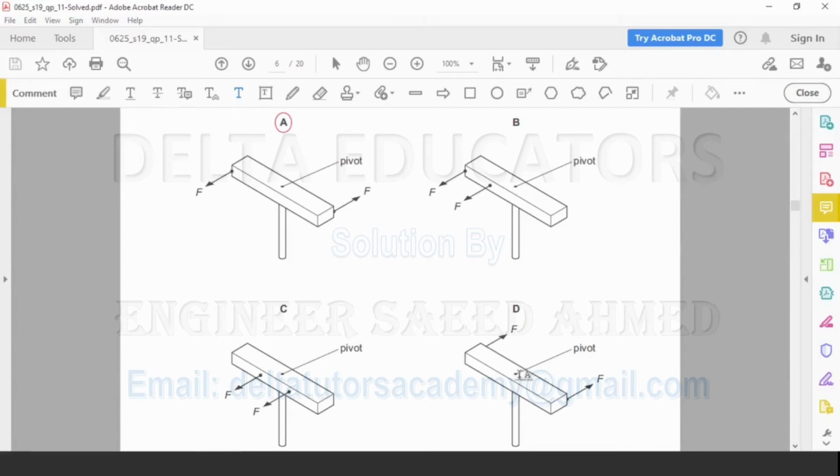Now what about D? It is the pivot, it is the line of action of force. So starting from this point to the pivot, it is our moment arm. Now the moment arm in D and the moment arm in A are the same. But there is one difference in A and D: in A, both the moments are in anti-clockwise direction, whereas in D, one moment is clockwise, the second moment is anti-clockwise. So in D, this clockwise moment will balance the anti-clockwise moment and the resultant will be 0. So the maximum moment will be in option A. So the correct option is option A.